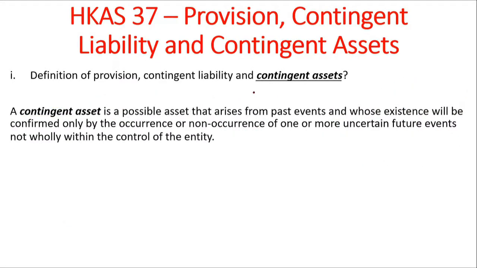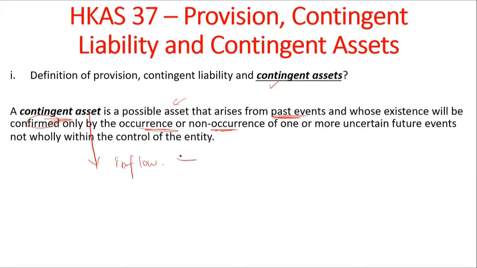Let's move on to another part of this definition, contingent assets. A contingent asset is a possible asset that arises from past events whose existence will be confirmed only by the occurrence or non-occurrence of uncertain future events. Why is this an asset? Because this is going to be an inflow.